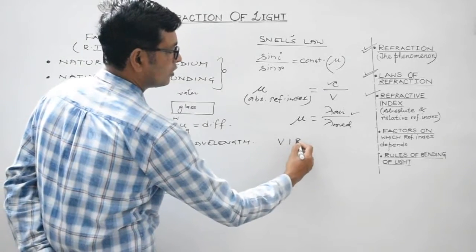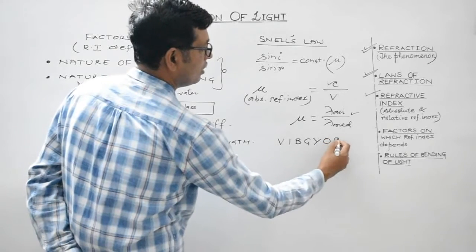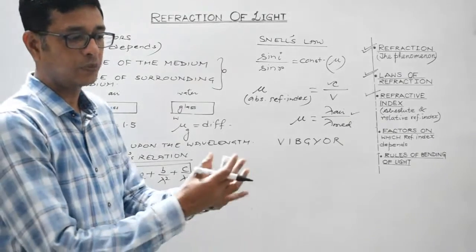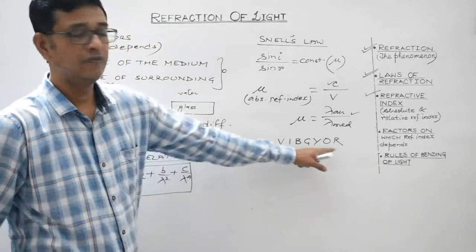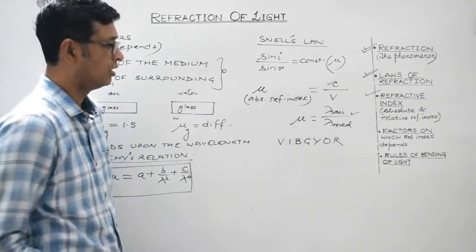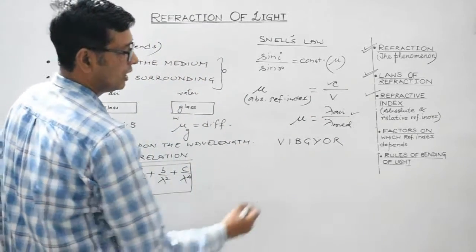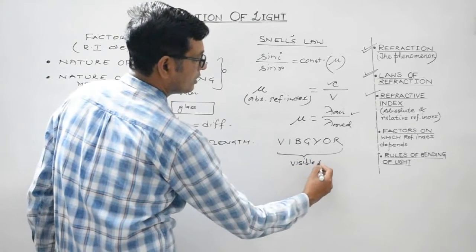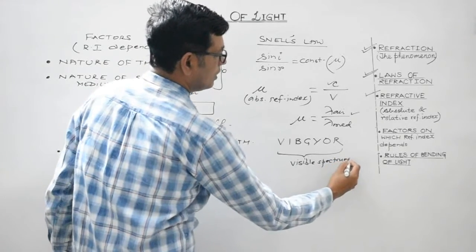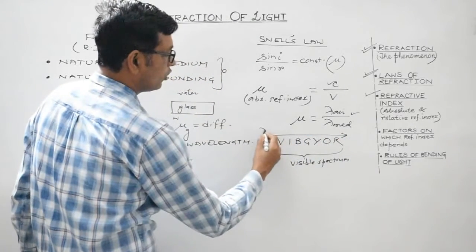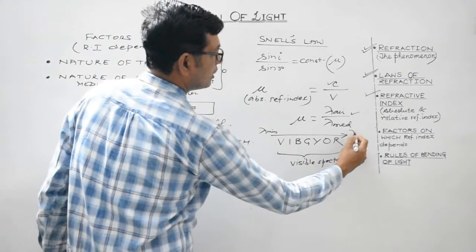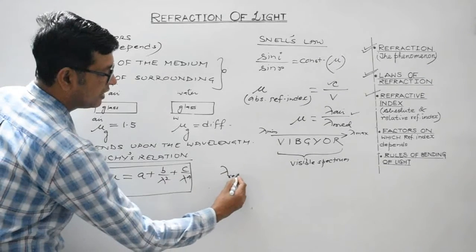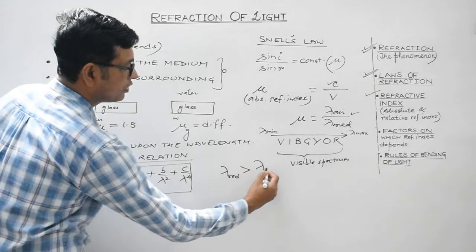Students, you all are aware of the constant colors of white light. It is VIBGYOR: violet, indigo, blue, green, yellow, orange, red. So when white light splits into its 7 constant colors, that is VIBGYOR. Wavelength of red is maximum and violet is minimum. This is known as visible spectrum. So make use of this. Wavelength of red radiation is greater than wavelength of violet.